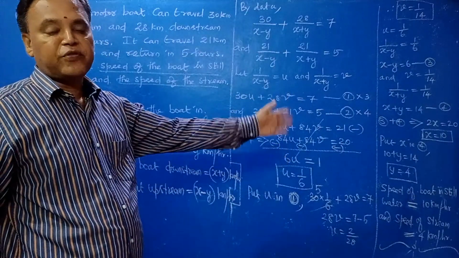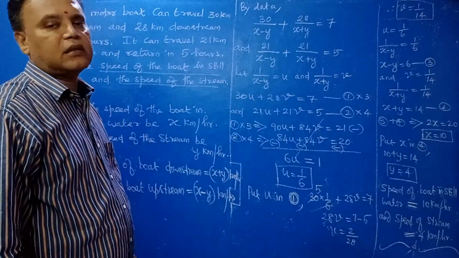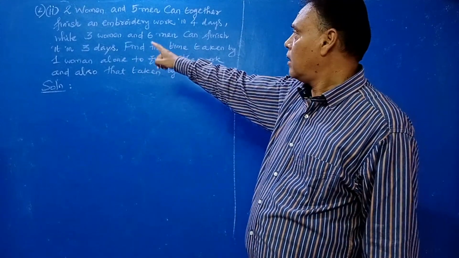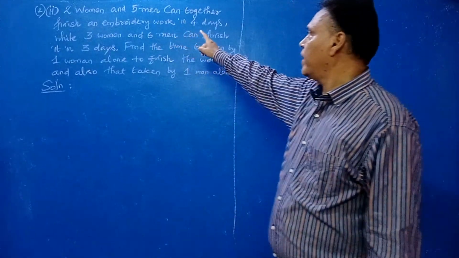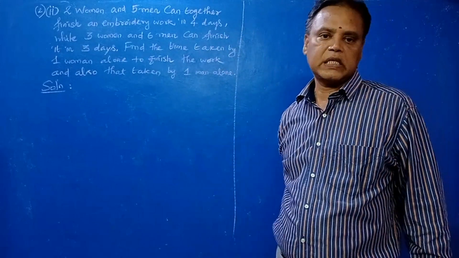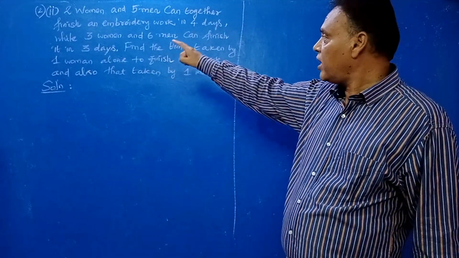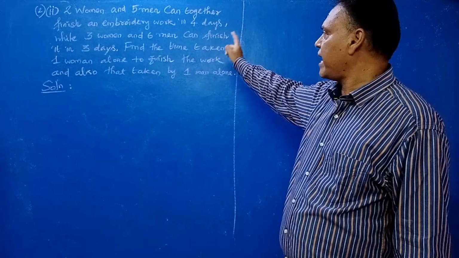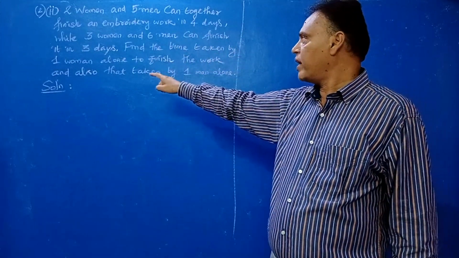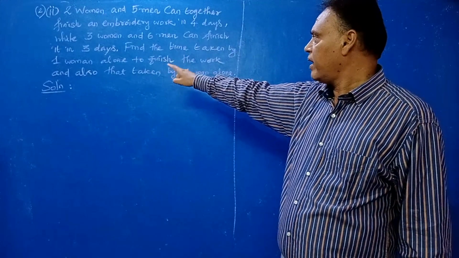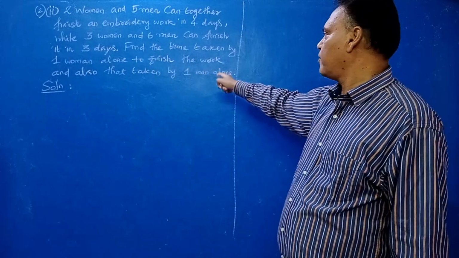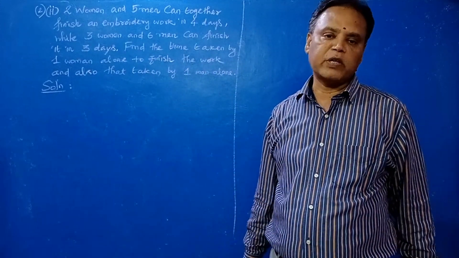This final answer is very important. Okay, you have to write. Clear? You see, this problem also very important. Okay, 2 women and 5 men can together finish an embroidery work in 4 days. Clear? While 3 women and 6 men can finish it in 3 days. Find the time taken by one woman alone to finish the work, and also that taken by one man alone to finish the work. You have to find out.